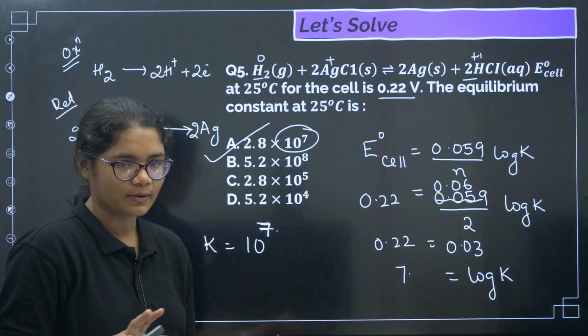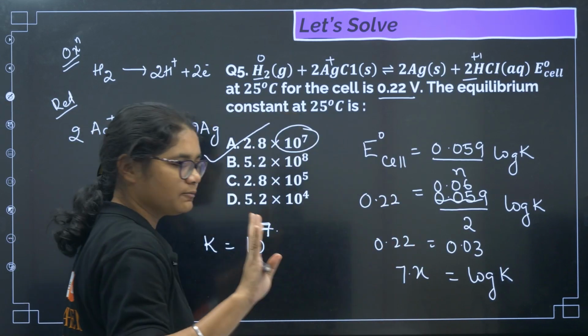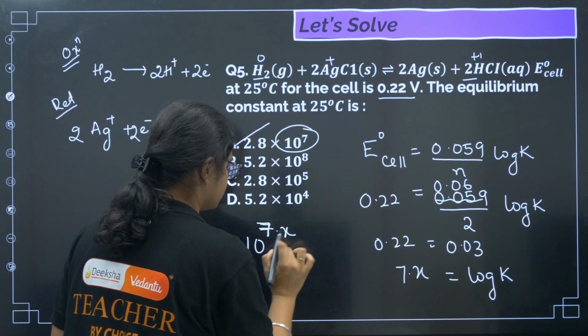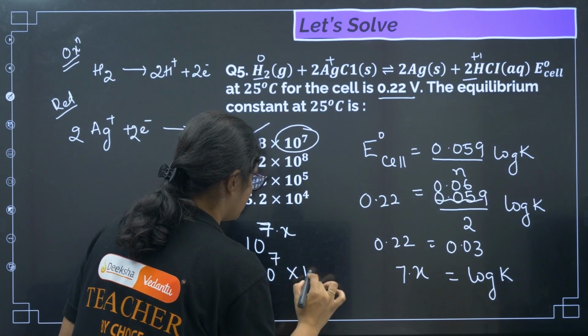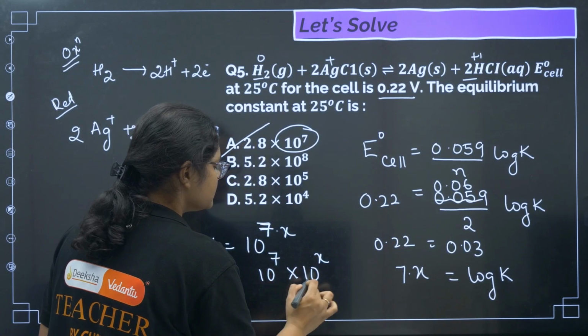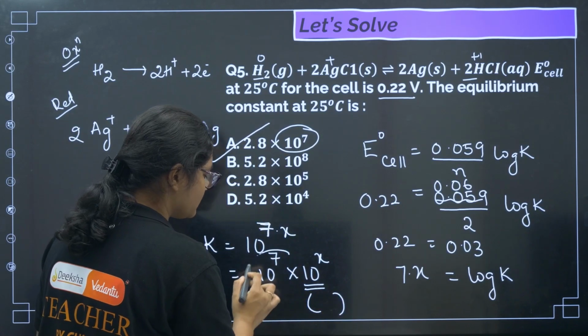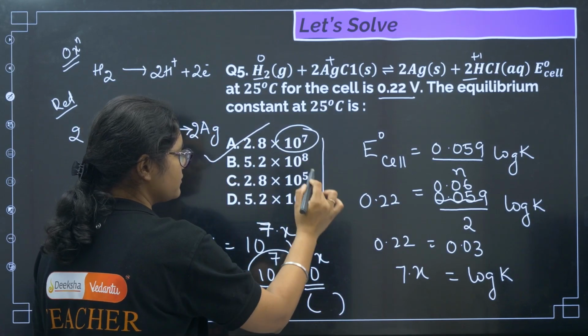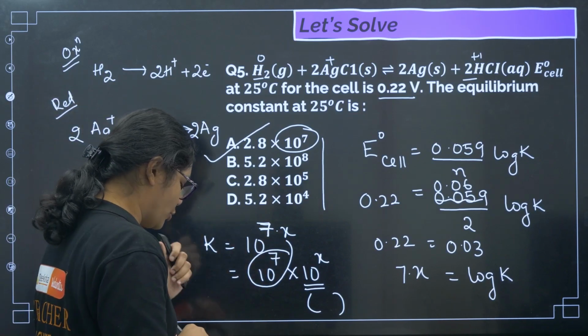You need not solve completely, you can easily understand. Suppose I write 7 point x. Now if you take the antilog, how will we write it? 10 to the power of 7 into 10 to the power of x. So 10 to the power of x will have some value, that can be anything, but the power will remain 10 to the power of 7. There is only one option with 10 to the power of 7. So the correct answer for this question will be option number A.